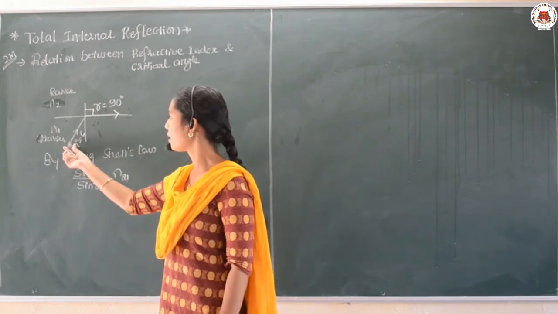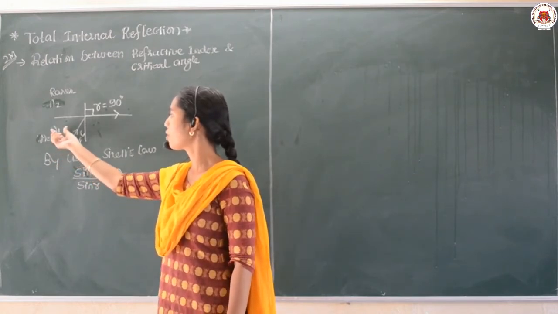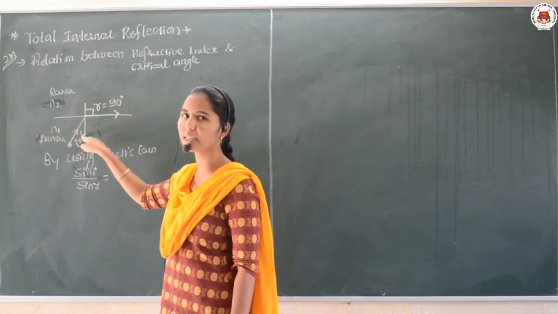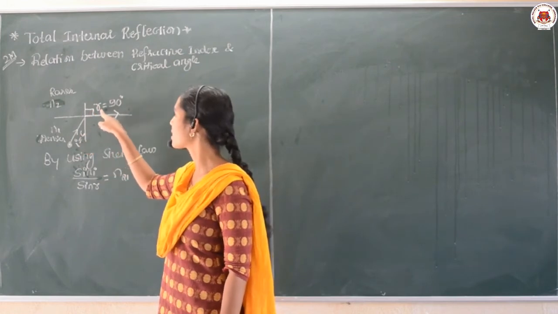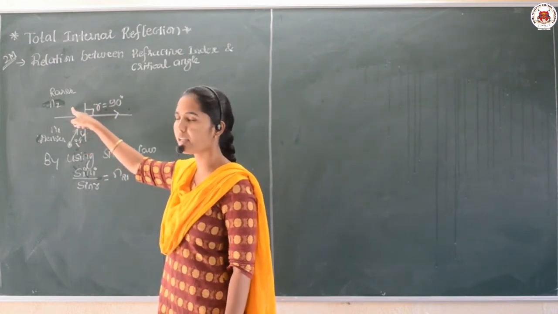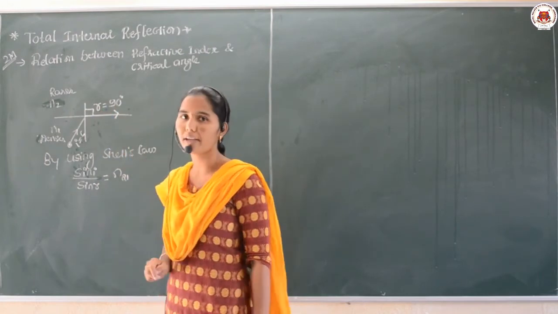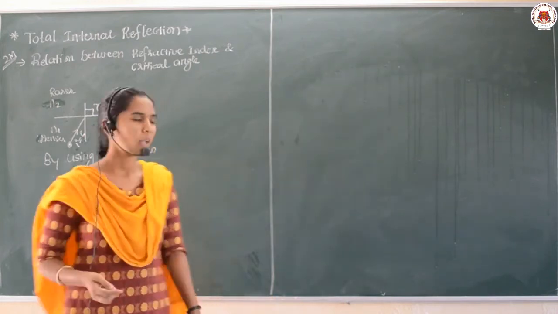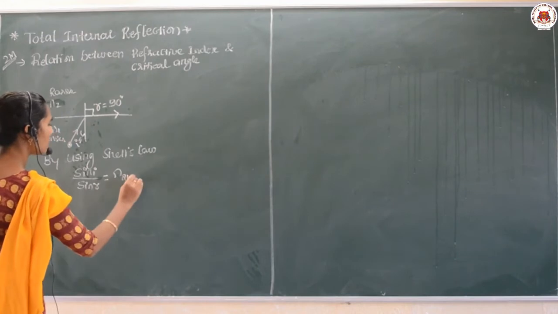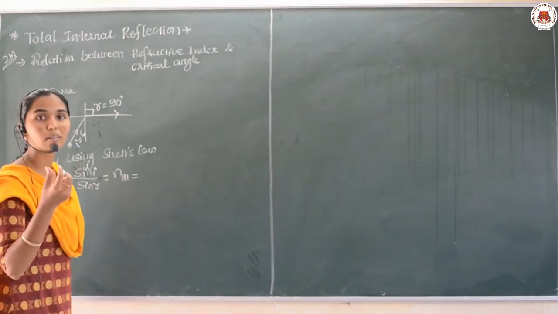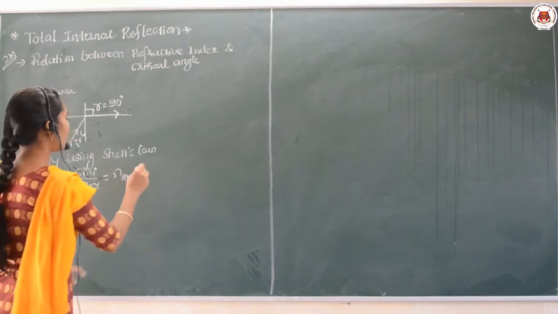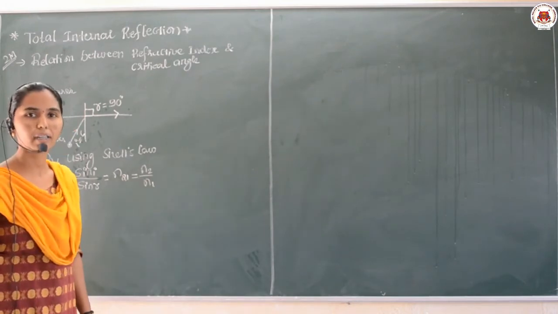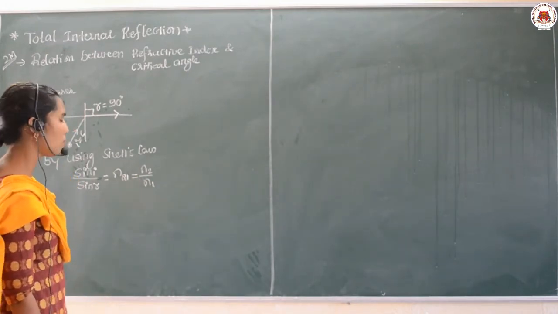Consider an object in a denser medium of refractive index n1, incident at an angle i equal to the critical angle, and the angle of refraction in medium 2 of refractive index n2 is r equal to 90 degrees. Then by using Snell's law, I bring the relation here. And in the previous class, we also got the formula that n21 can be expressed as n2 upon n1.